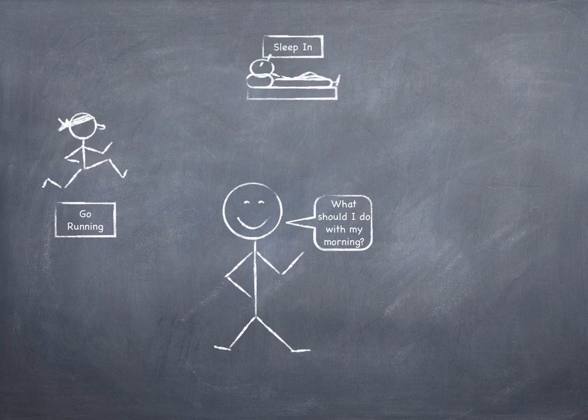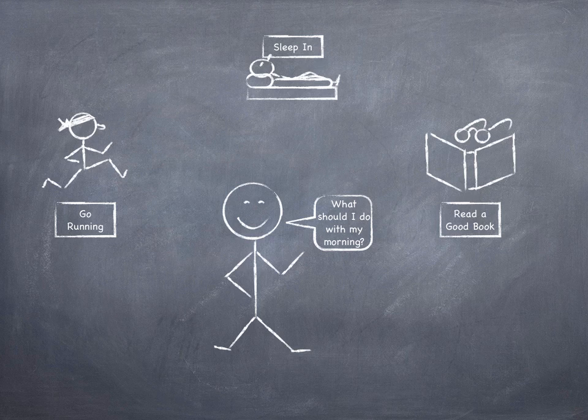He could go running, he could sleep in, or he could read a good book. Now, obviously, Bob can't do all three of these things at once. If he spends his morning running, he's not spending his morning sleeping in or reading a good book. Or if he sleeps in, he's not also reading a good book or going running. So this is what we mean by scarcity.